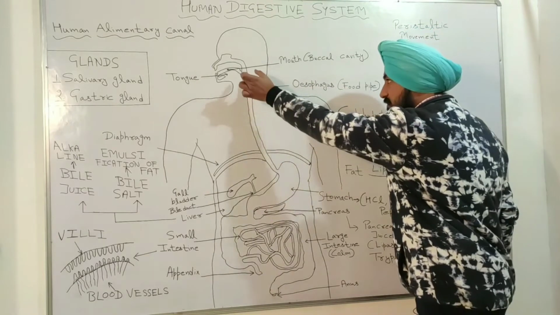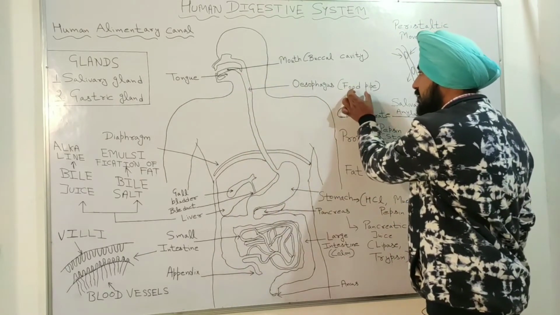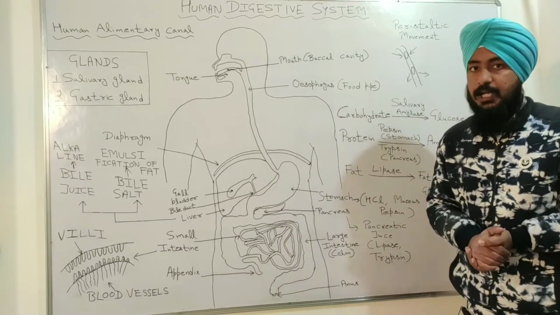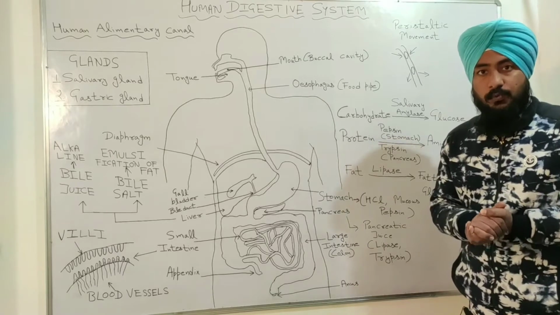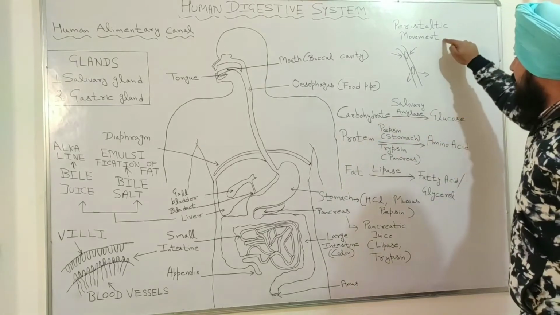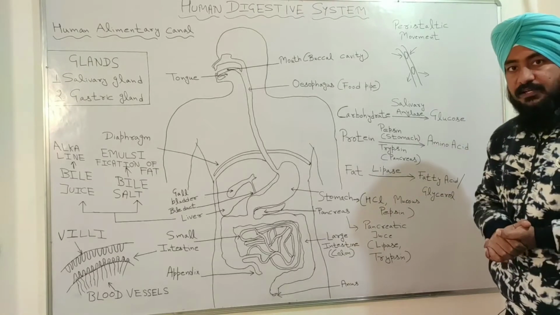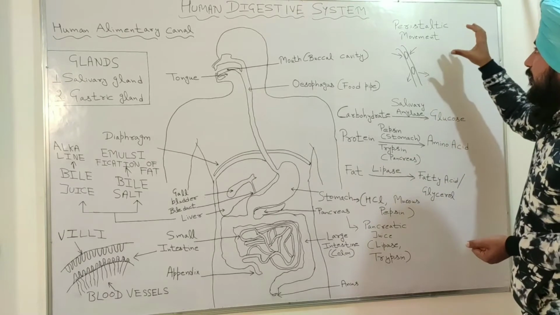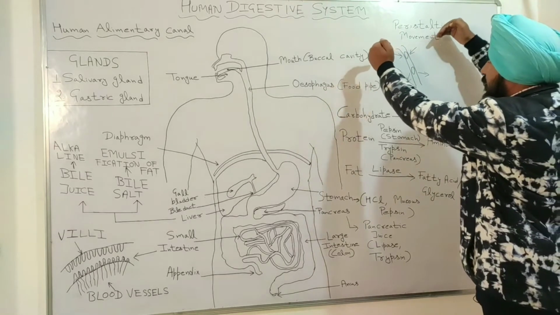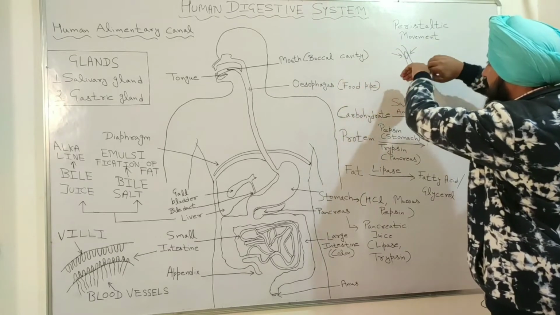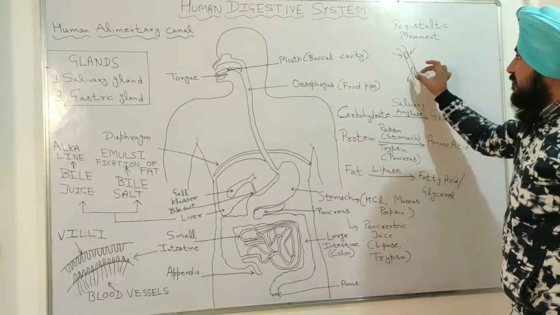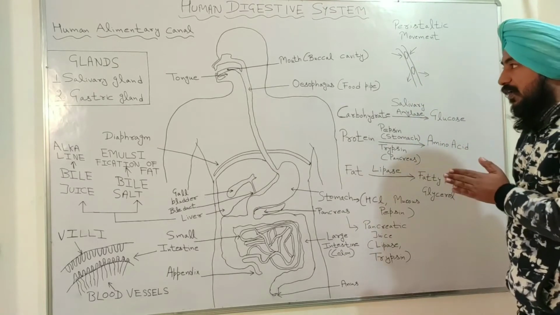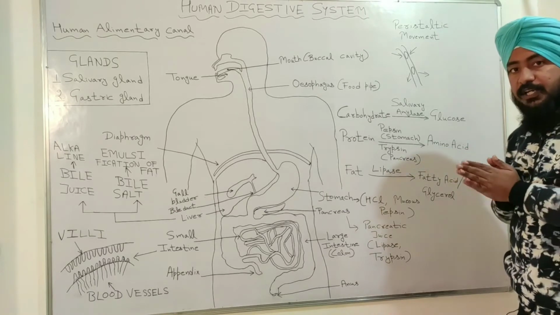Here you can see this is our food pipe, and the other name of this food pipe is oesophagus. In the oesophagus there is a special type of movement of the food, called peristaltic movement. Now the question arises, what is the peristaltic movement? The food pipe contracts from the upper side and expands from the lower side when the food is falling down inside it. This type of movement of the food inside the oesophagus is called the peristaltic movement.